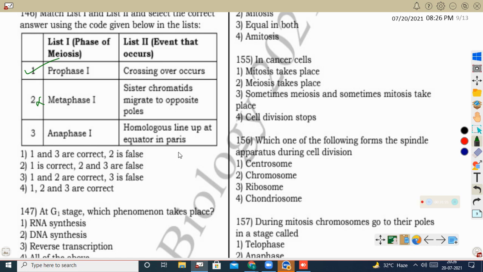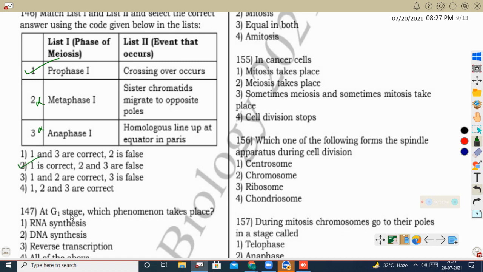Anaphase 1, homologous chromosomes line up at the equator in pairs. Homologous chromosomes line up in the equator region as pairs not in anaphase 1, but in metaphase 1. So this is also wrong. So here the correct option is 1 is correct, 2 and 3 are false.